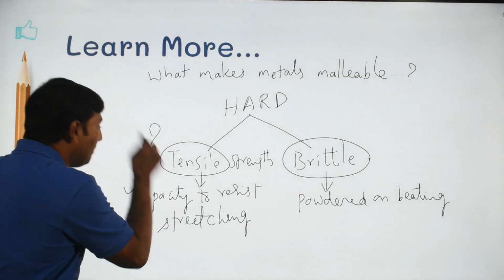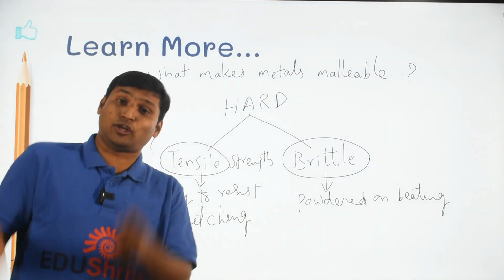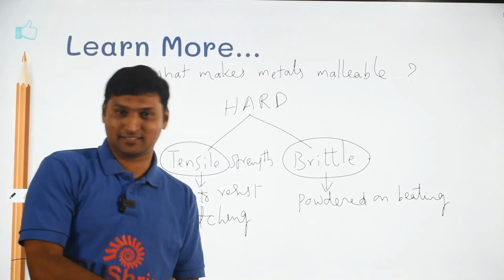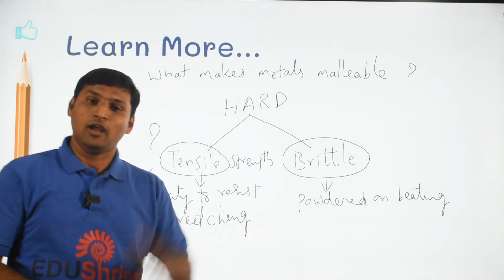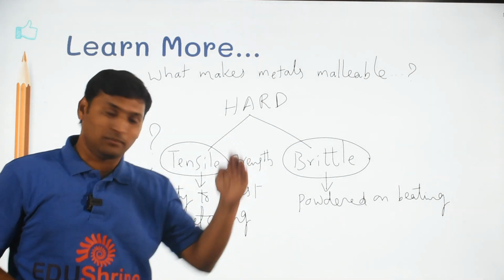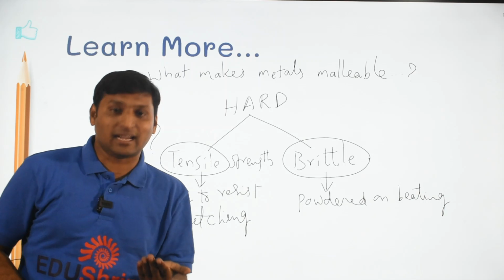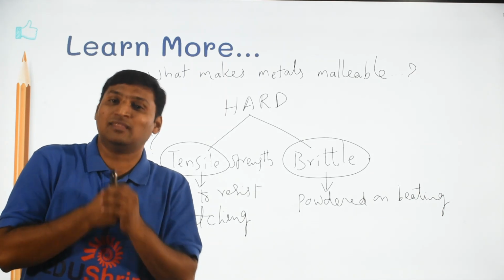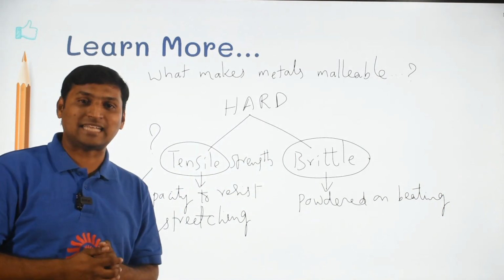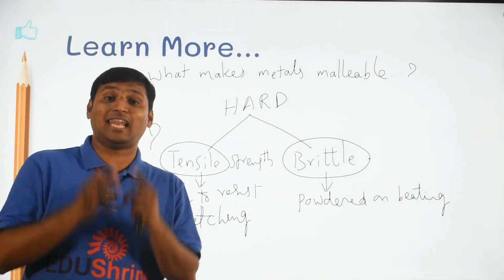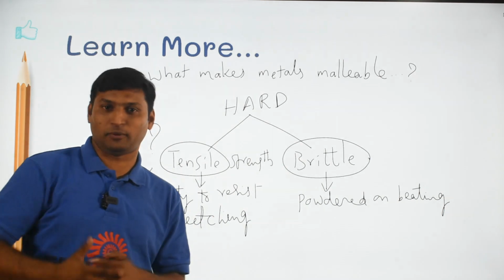Now, why are the metals tensile? See, please understand, there will be reasons for the reasons. So, there is no end for reasoning, children. We asked why they are malleable, we said they are tensile, that's why they are malleable. Now we can even ask why they are tensile. And the answer to that question you will be learning in higher classes while you will be understanding the concept of metallic bond clearly. So right now it is a little out of scope of your syllabus.